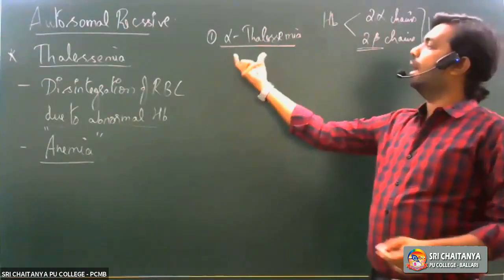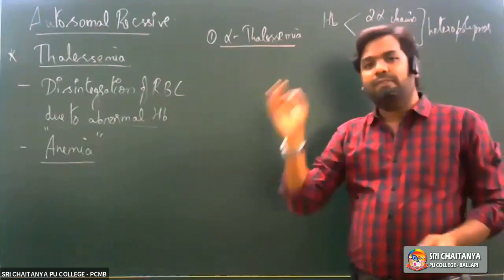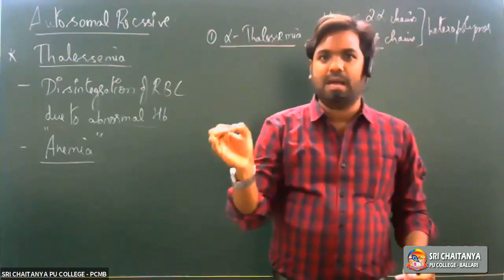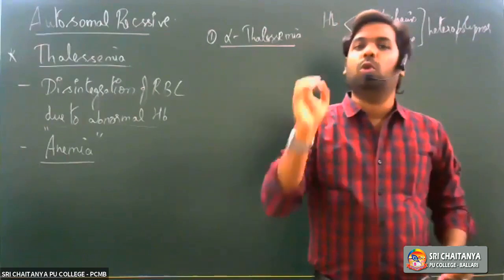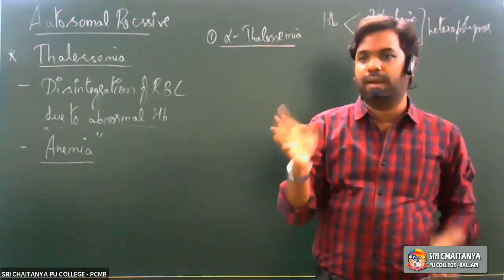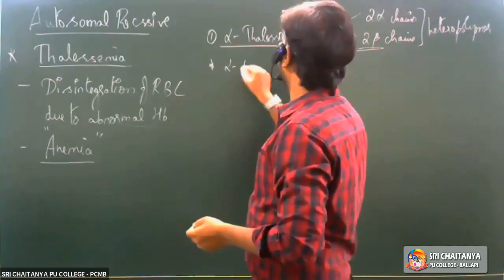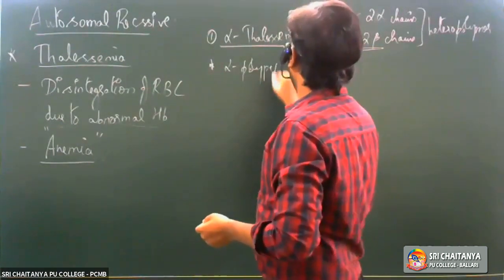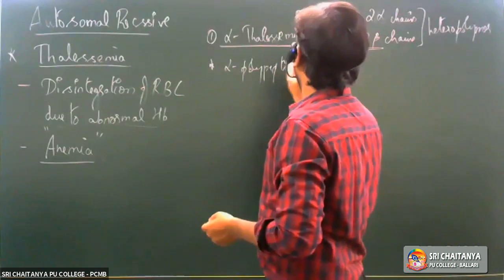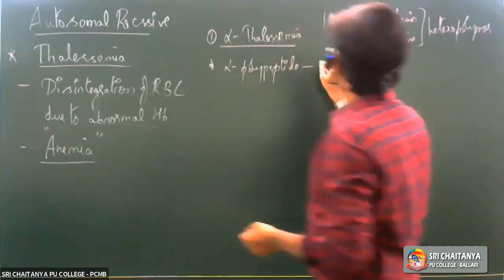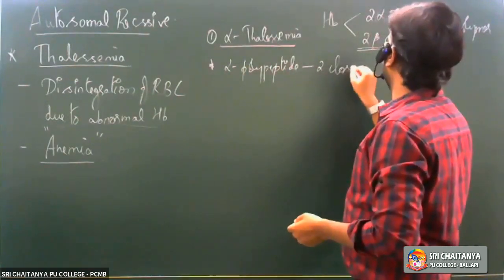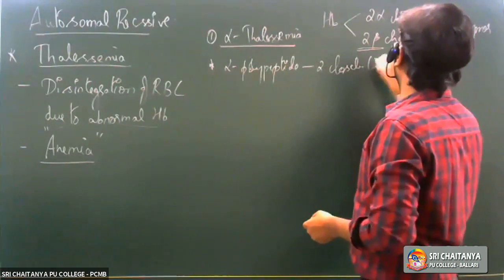So what happens in alpha thalassemia is that the alpha polypeptide chain is coded by two closely linked genes, right?